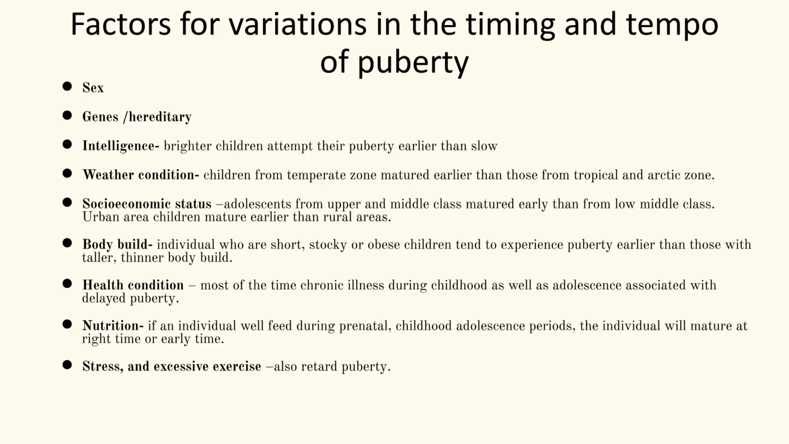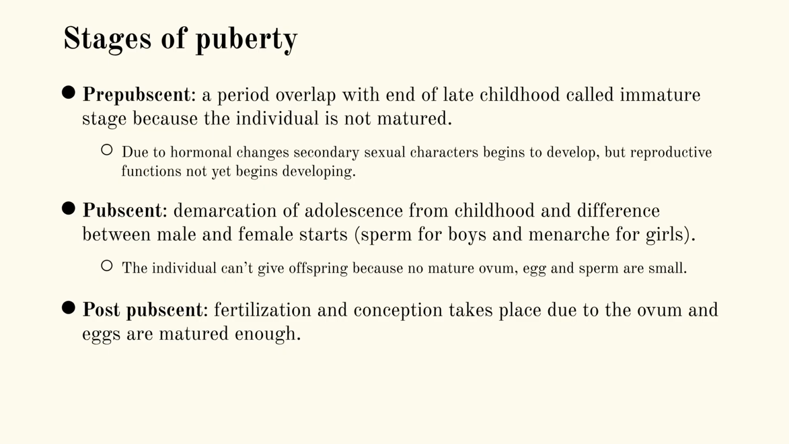Factors influencing the timing and tempo of puberty include sex, genetics, intelligence, weather, socioeconomic status, body build, health, nutrition, stress, and excessive exercise. Puberty has 3 stages. Prepubescent, where secondary sexual characteristics develop but reproduction is immature. Pubescent, marked by sperm for boys and menarche for girls. And postpubescent, where fertilization and conception are possible.